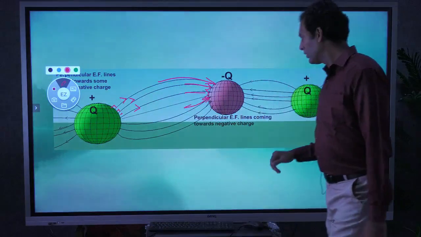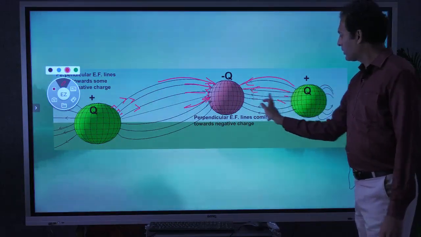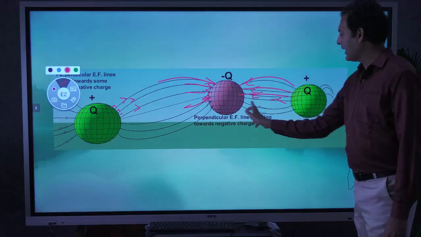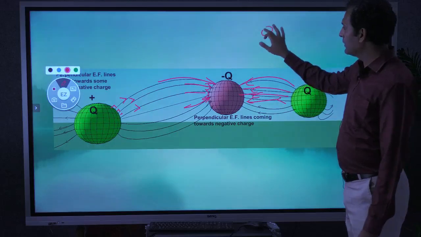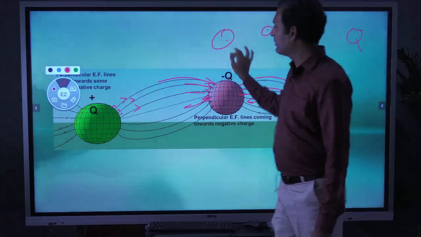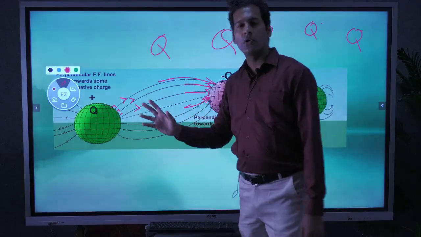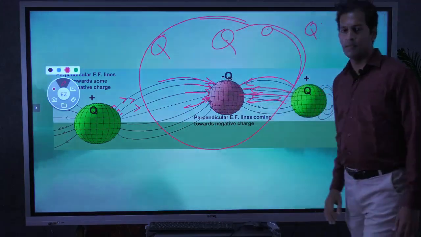If there is another positive charge, then that positive charge will also have some force of attraction with that negative charge. So there may be various charges present in space, and all of them are applying some forces on each other. These forces may be attractive or repulsive.